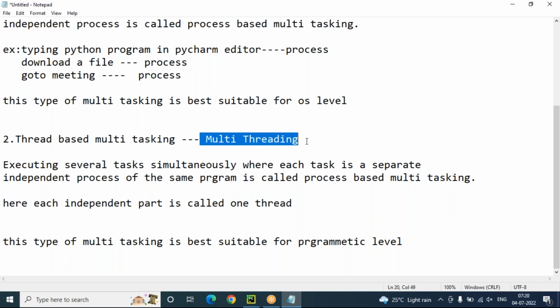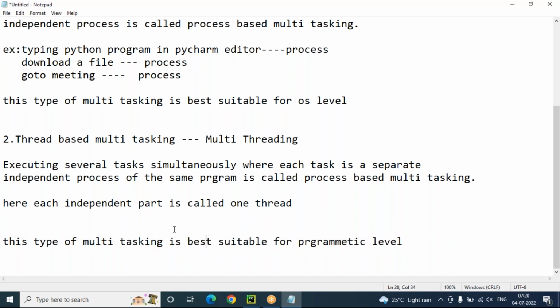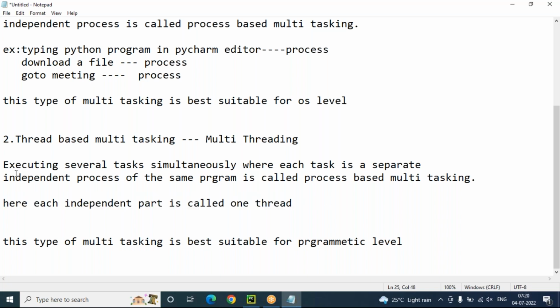But we are talking about multi-threading only, because in our program we are going to divide our task into multiple threads, where each task separately targets one function. Each independent part is called one thread, we can say.